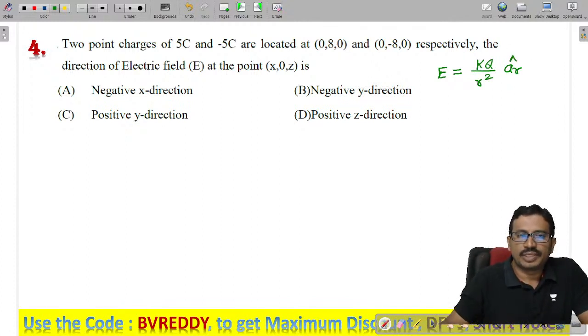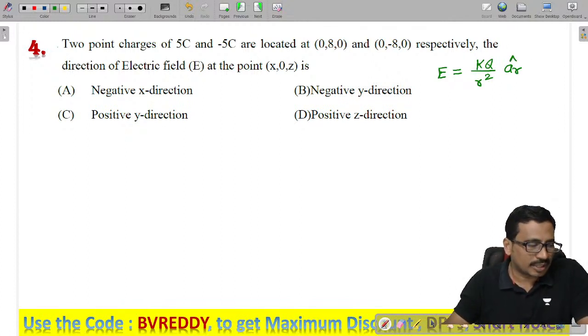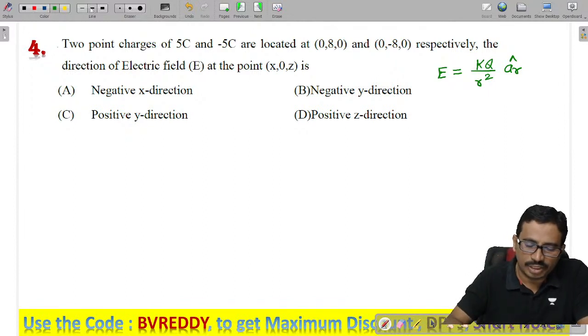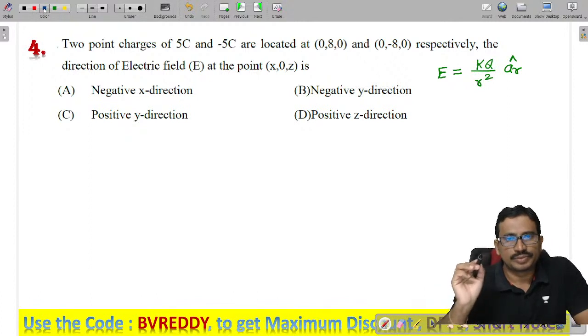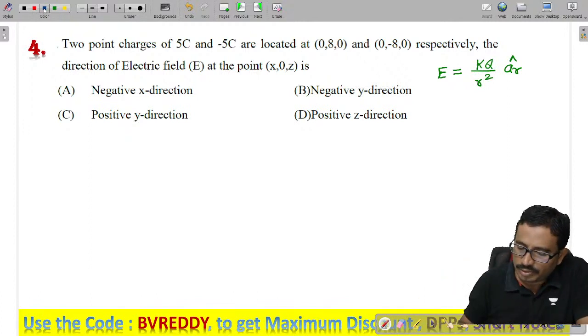If you see carefully, here we need to focus on the directions, right? Only directions are required, we have no need of any magnitudes. Now as we know, here is one charge, here is another charge. Because of these two I need to find the electric field at this point. The distance from the first charge to this point P, I call R1 bar.